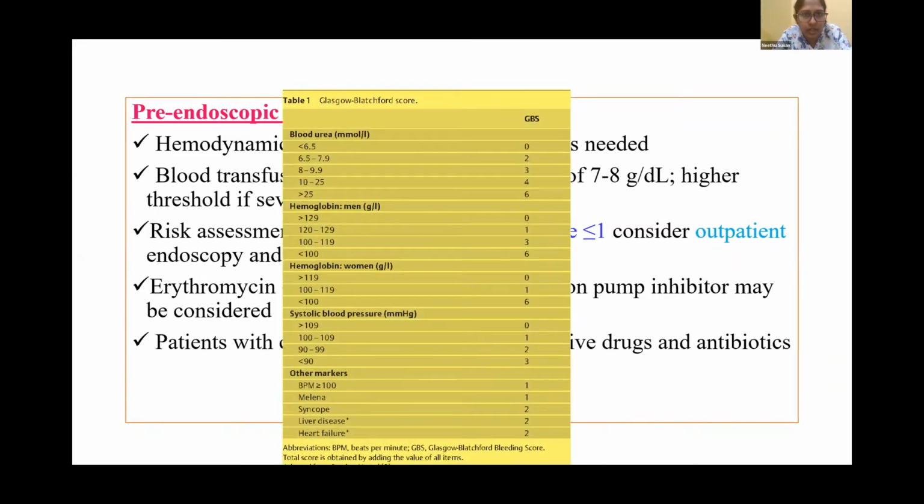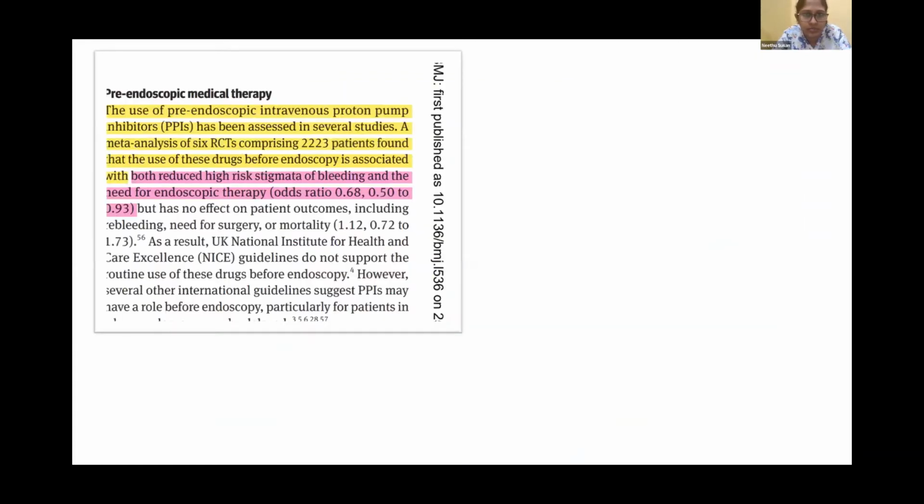This one is the Glasgow-Blatchford score. As we've already mentioned, the components are blood urea, hemoglobin, systolic blood pressure, other markers like beats per minute, melena, syncope, liver disease, and heart failure. This is a detailed scoring system. If the score is less than 1, then it is safe and the patient can be considered for management on an OPD basis. And regarding other things given in that particular BMJ article, the use of pre-endoscopic IV PPI has been assessed in several studies.